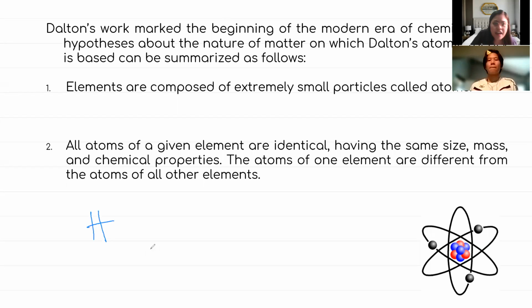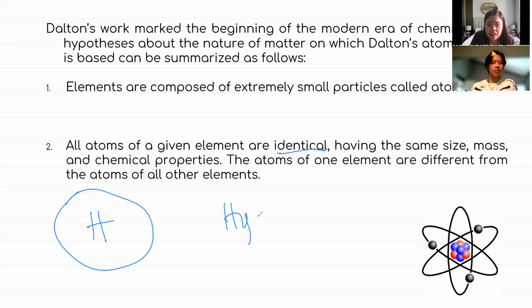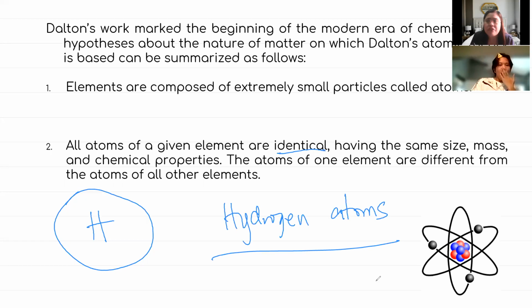So lahat daw class ng hydrogen existing sa Earth, parehas lang class, identical yung atom nila. Pag sinabing hydrogen, it contains hydrogen atoms. And all hydrogen atoms existing have the same size and the same chemical properties.